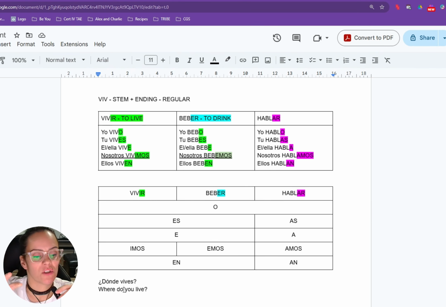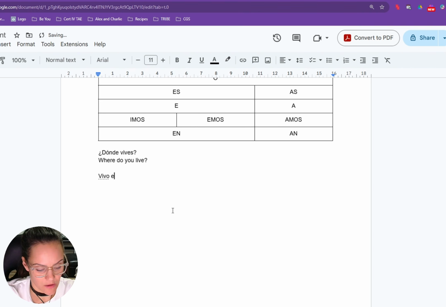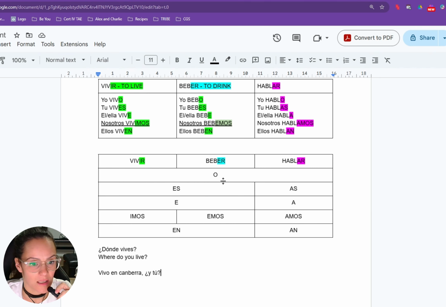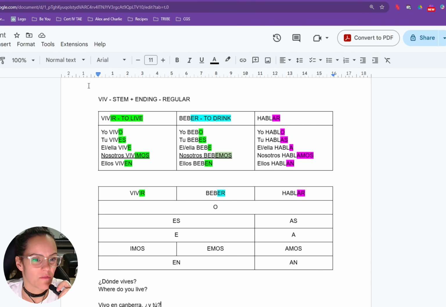Whereas in Spanish, we do everything with just one word. Vivo en Canberra. ¿Y tú? So that's pretty much the lesson on how vivo and vives work, but we've also added all the endings and how the present tense works in general.